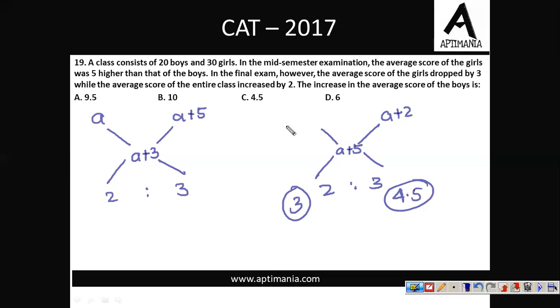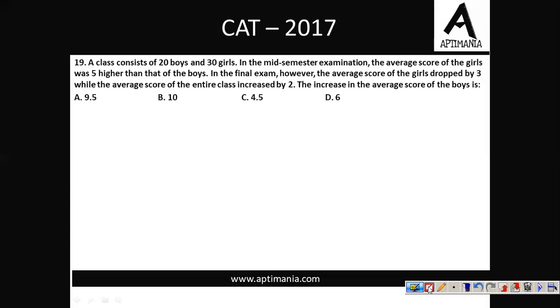And in case this value is 4.5, so this value should be A plus 4.5 or 5, that is A plus 9.5. The average score of boys increases by, initially it was A and now it is A plus 9.5. So there is an increment of 9.5 in the average score of A. So the correct answer for question number 19 is option A, 9.5. Let's go ahead to the next question.